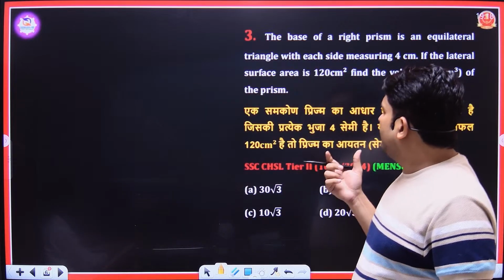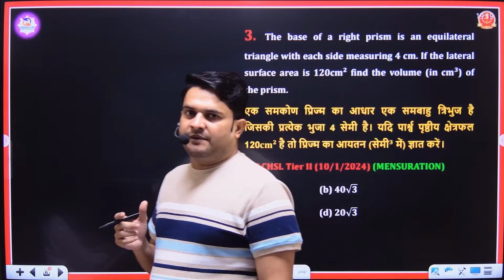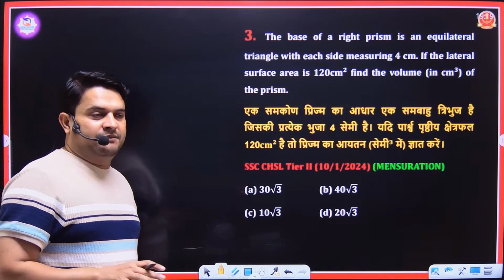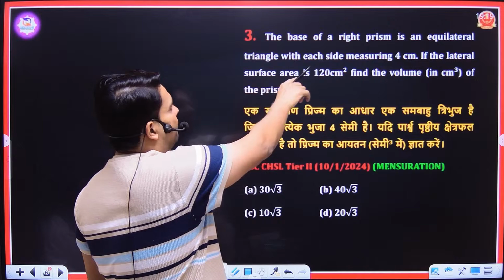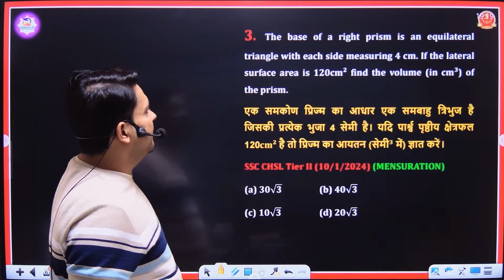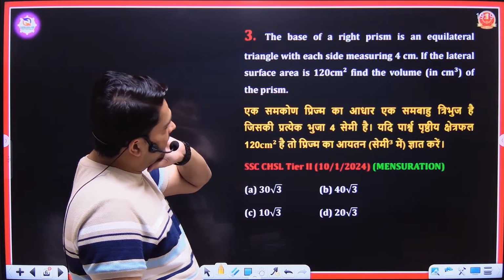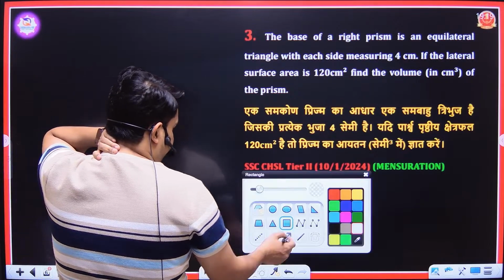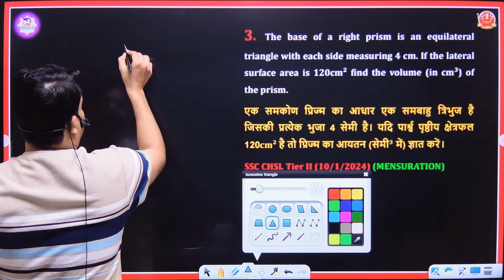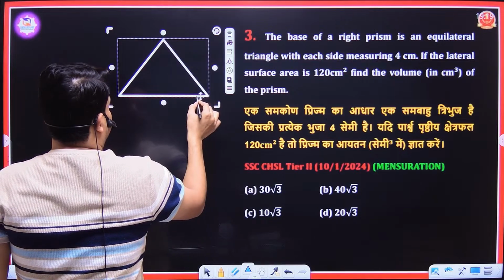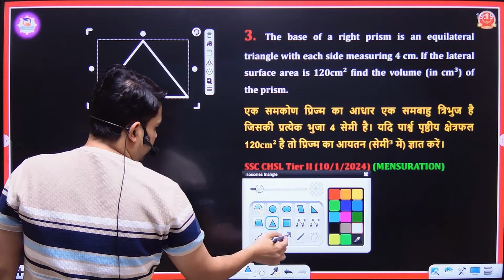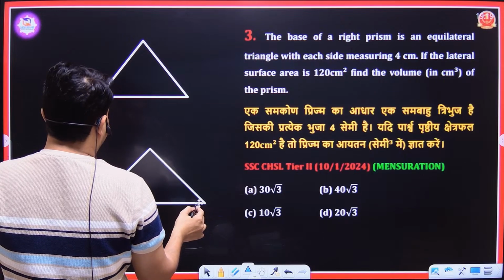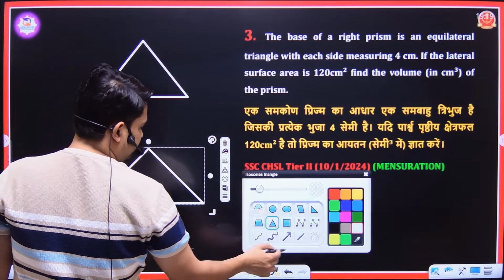And the volume of any figure which is the same from the top and the same from the bottom will be base area into height. The base here is an equilateral triangle, and we need to find out the height of that prism. See, I will make that prism so you can understand the question clearly. See, we have an equilateral triangle as a base.